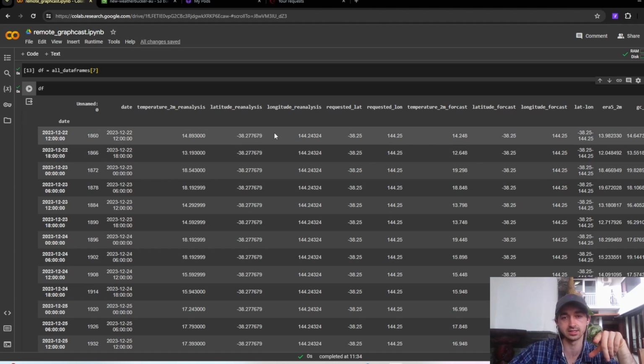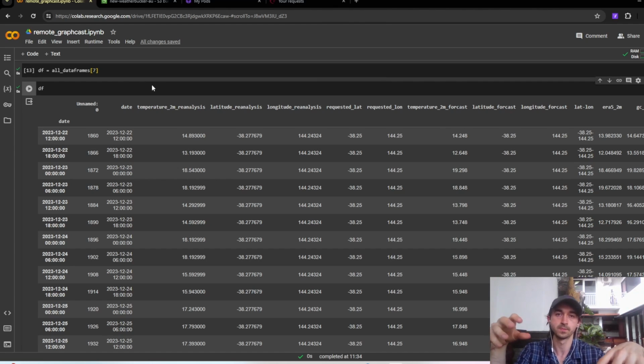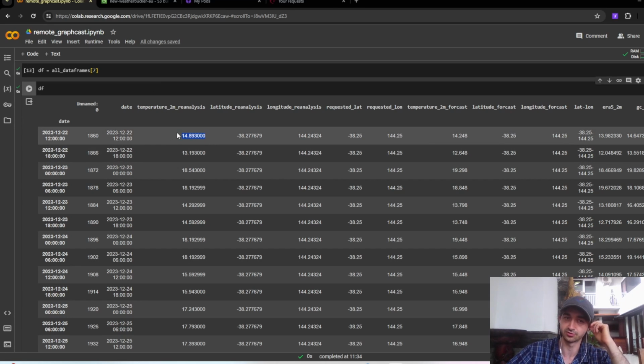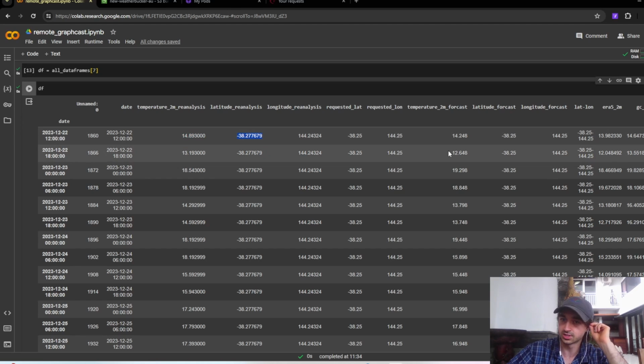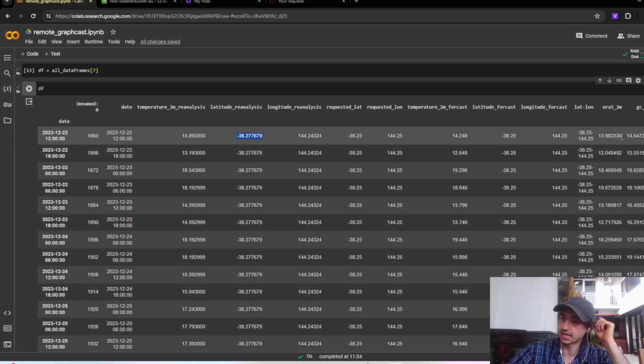Now, you'll notice that these latitudes don't line up exactly. And that's just because we're pulling from different data sources, and those different data sources collected data at slightly offset latitudes. So the forecast and the reanalysis from OpenMeteo is sitting at this latitude, which is slightly different from where the ERA5 and the GraphCast forecasts were taken from, which is very similar but not exactly the same latitude, right?